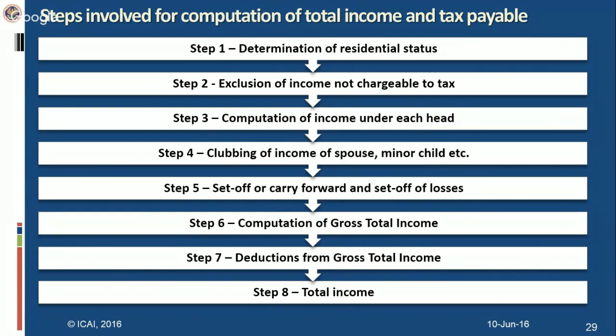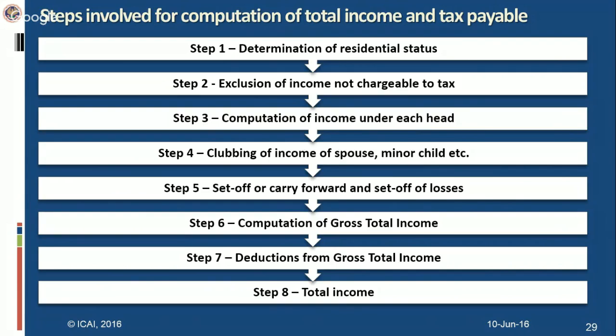While in case of partially exempt income, for example, HRA, house rent allowance, education allowance, there are certain prescribed limits and manner. Accordingly, you have to compute what amount of that particular income is exempt and what amount is not exempt. So the non-exempt part has to be included. So in the income, you will first determine, and it will also depend on the head of income.